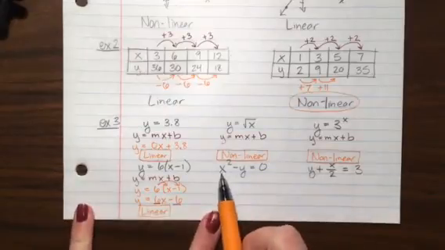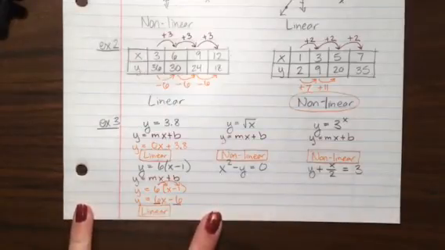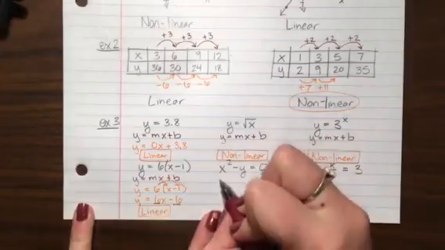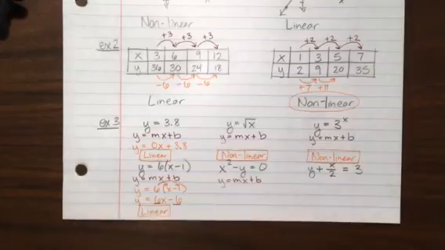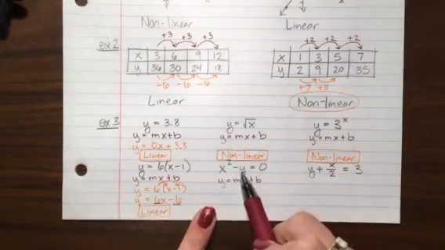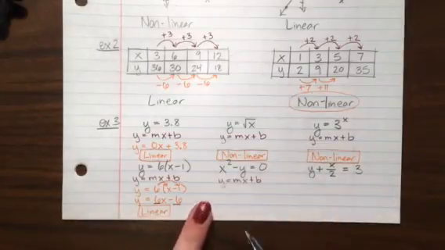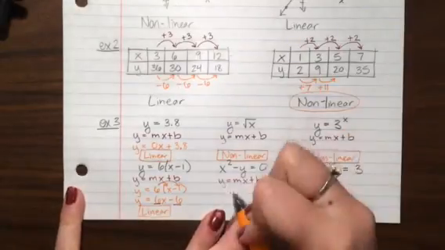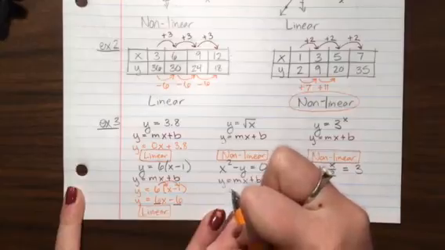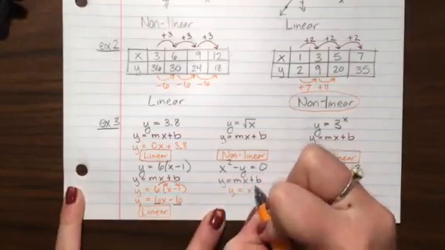The next one, I have an x squared minus y equals 0. I want it to look like y equals mx plus b. Looks like my y is on the left right now. I could rearrange this so that I could move my y over to the right side. Y equals x squared.